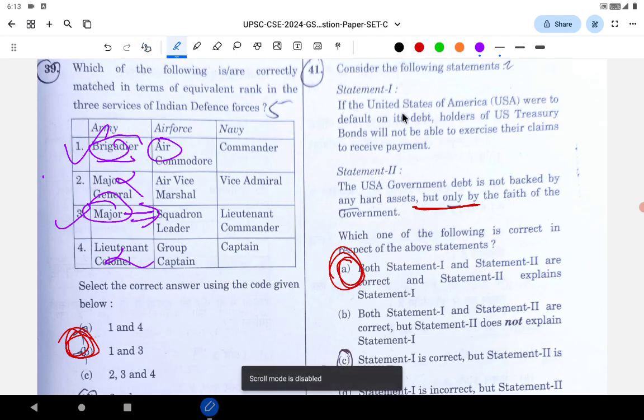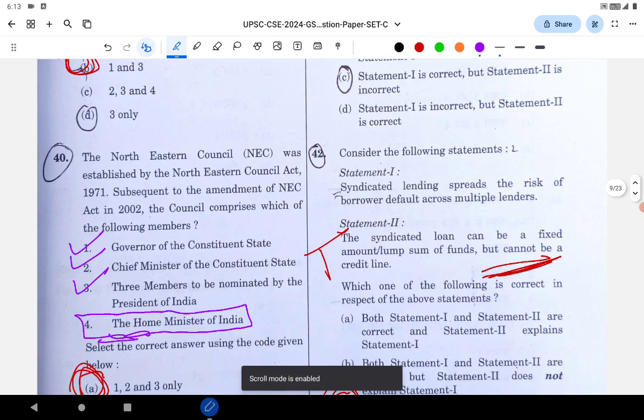some people might think there is a word like "only" in the statement. This is wrong. Actually it is not true. Statement 1 is also correct, and statement 2 is a perfect explanation for statement 1. Let's go to the next question.